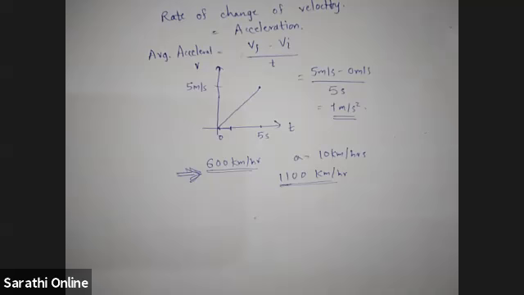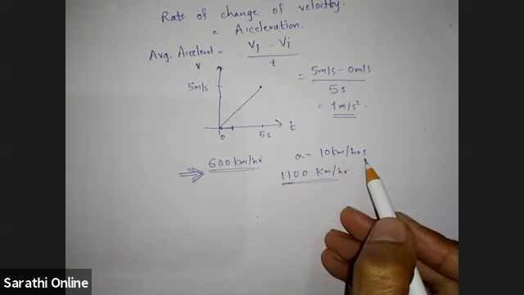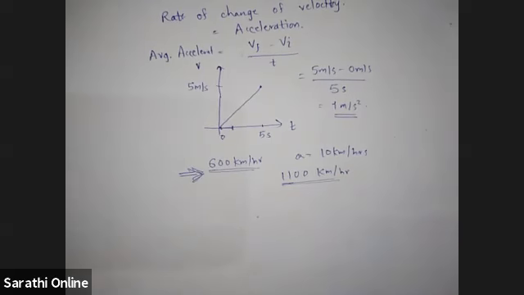Did someone get it? So the answer is not coming. What is coming? Some answer should be coming, right or wrong. The answer is 180. So in this question, you should be aware of the units, because the unit is not the standard meter per second. It is kilometer per hour, and acceleration is kilometer per hour per second. So this is very unusual to observe in questions.